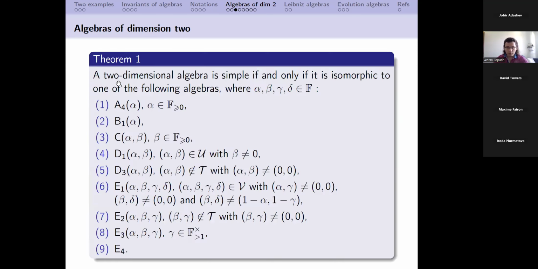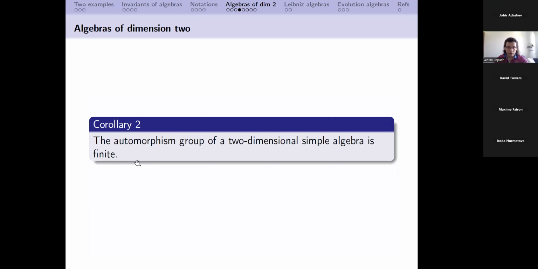So our first step was to classify all simple two-dimensional algebras. It turns out it has not been done before for some reason. So we've got this classification, and then we've got some quite funny corollary. I mean, I was quite surprised when I got it. The automorphism group of any two-dimensional simple algebra is finite. I don't know why, but I don't know, can this be proven using some general methods without using classification? But okay, we have this side result.